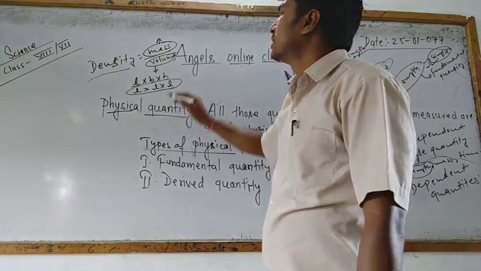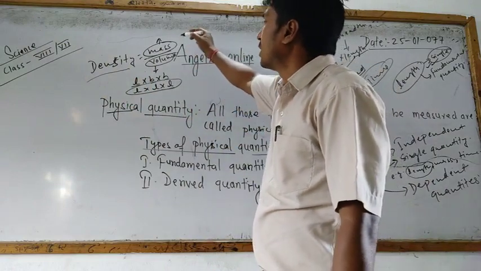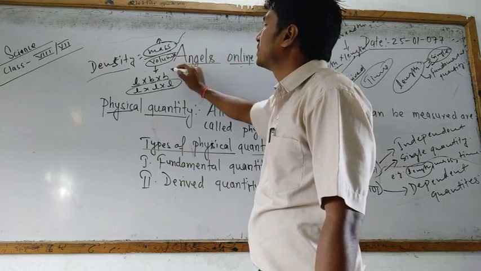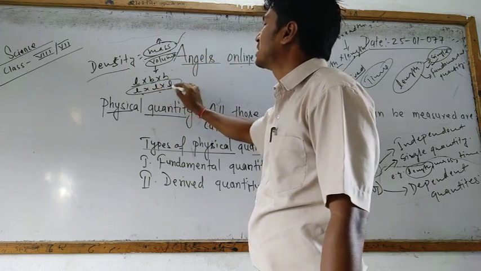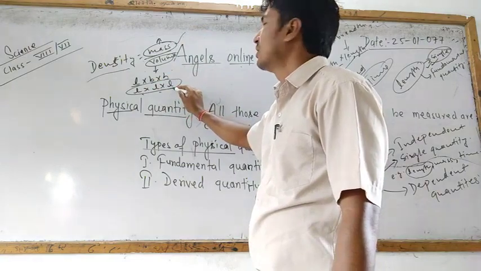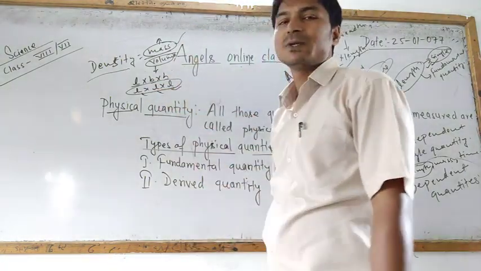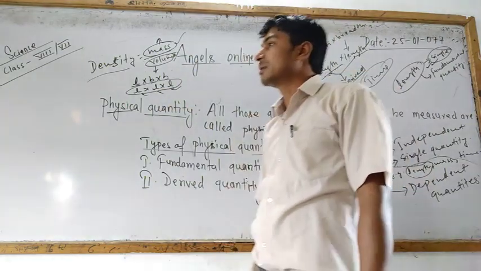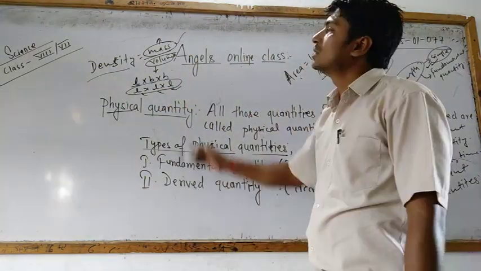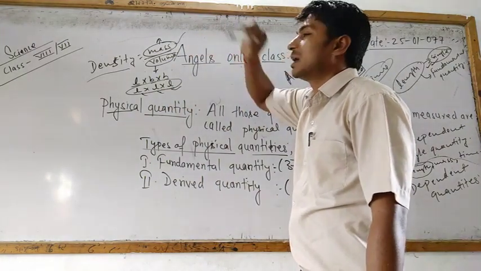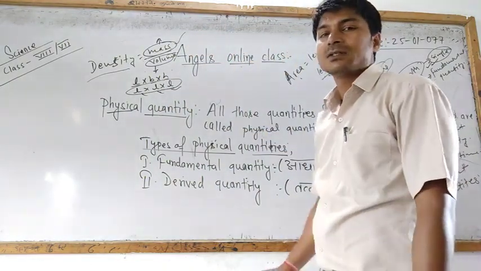So there is the fundamental quantity mass, and there are three fundamental quantities, just like three lengths. In this way, we can relate the volume with the mass and the mass with the volume, and we can say that density is the derived quantity here.